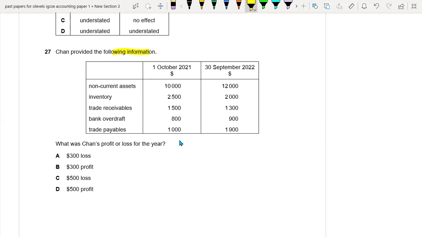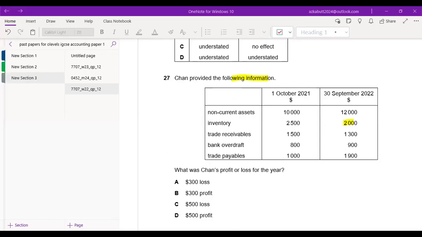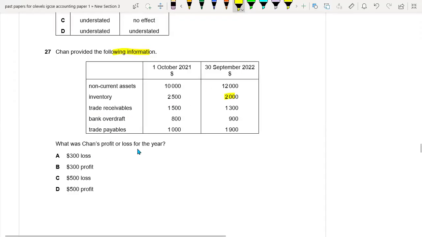First of all, let's see the assets: inventory and the trade receivables. So we are going to find out the profit or loss for the year. First, let's find out the total assets and total liabilities for 2021 and for 2022.